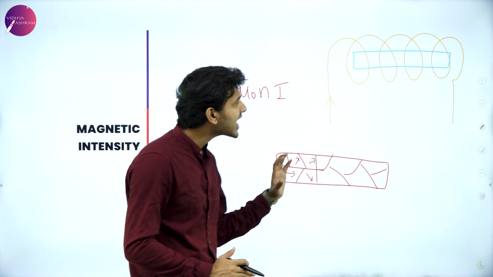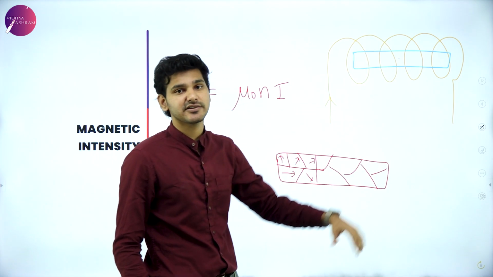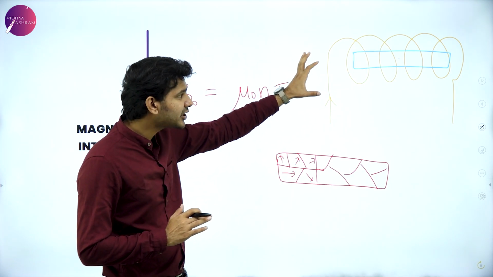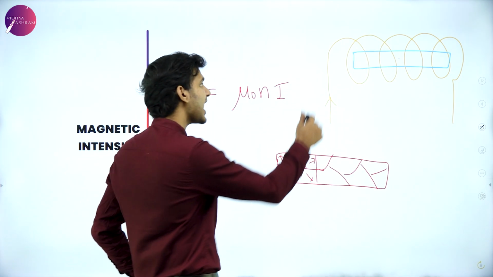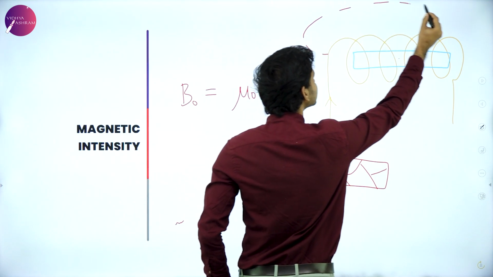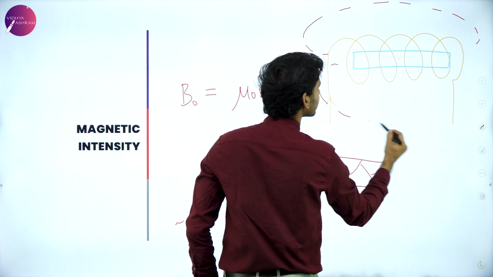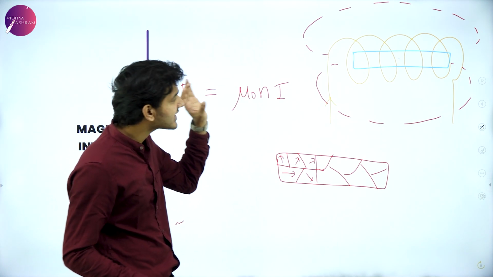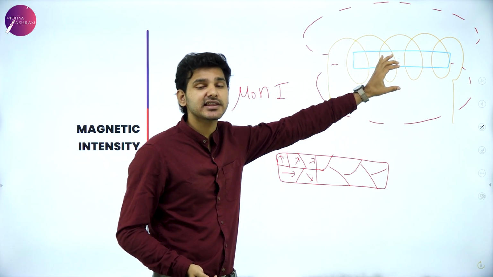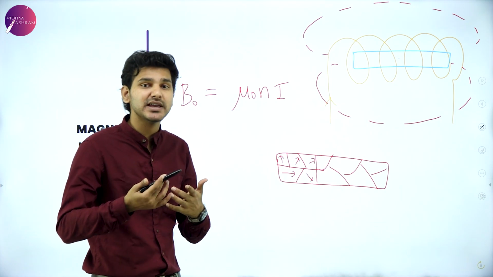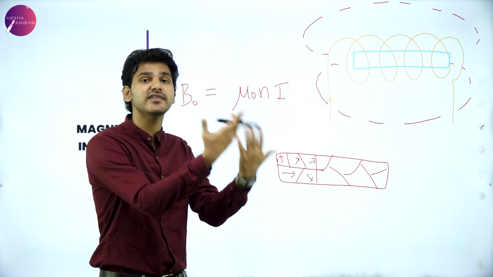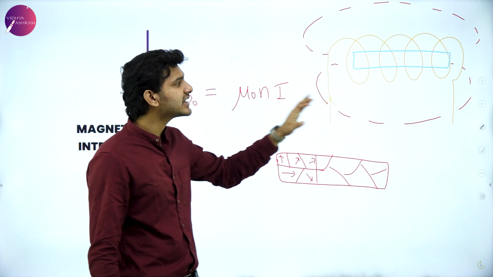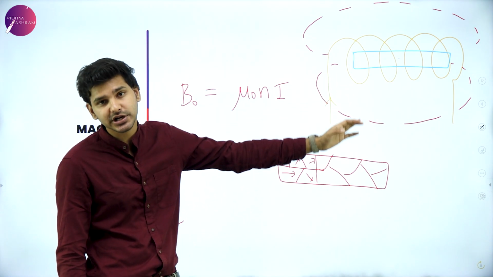But as soon as I introduce this into a magnetic field, remember this particular solenoid has a magnetic field like this around it, which means if I keep a material inside that solenoid, it is going to experience that magnetic push or magnetic field. It is going to penetrate that material and the field lines will be passing through that particular material.